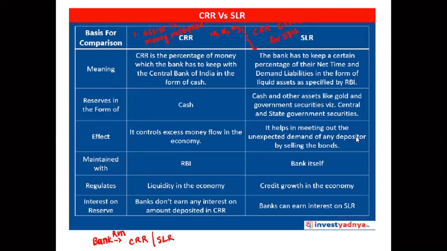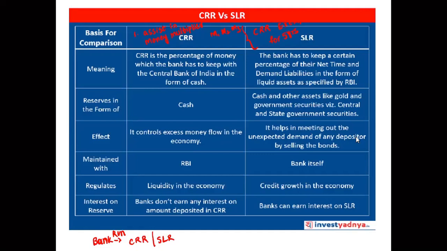Whenever there is fake news in the market that this bank is having a problem, if a depositor goes and demands the money, and the bank is unable to pay him because of various reasons, crunch of cash, etc., then he will go out and say, this bank is having some problem, you go and demand your deposits. If you don't get it, then there is some problem with this bank. We need to go to ATMs to withdraw our money. That is called a bank run.